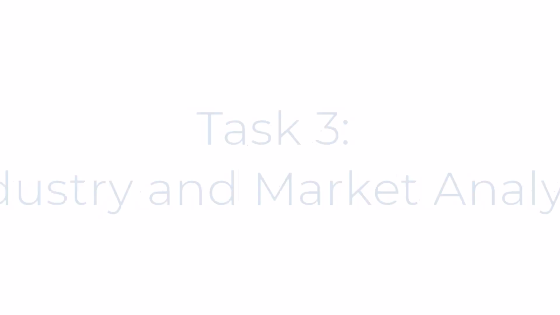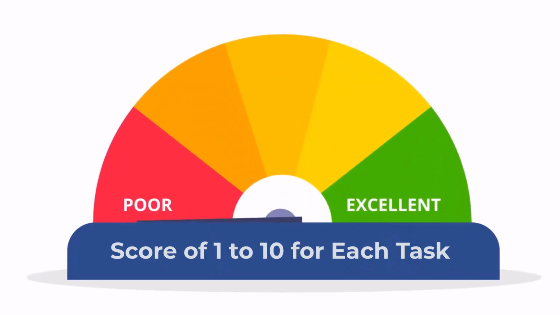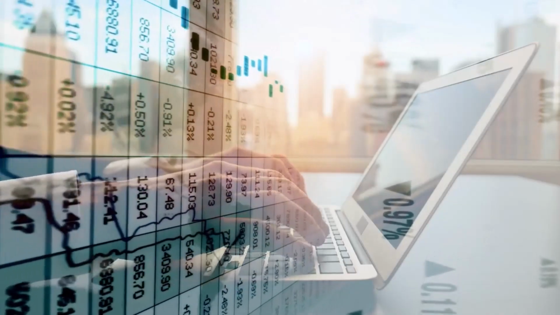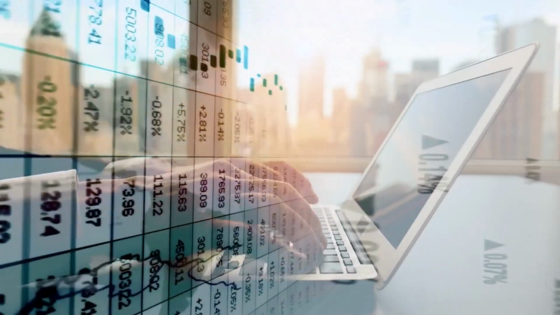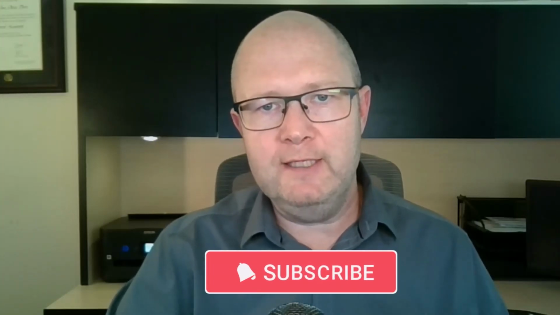In this video, we're going to task Bard with writing a market analysis on a specific industry, also screening a list of stocks based on our own custom query. We're scoring Bard's performance on a scale of 1 to 10, and when we're finished, we'll be able to provide a comprehensive analysis of Bard's capabilities when it comes to stock research and financial analysis, and how good of a tool it is for investors and investment professionals today. Let's get started with task number 3, writing a market and industry analysis.